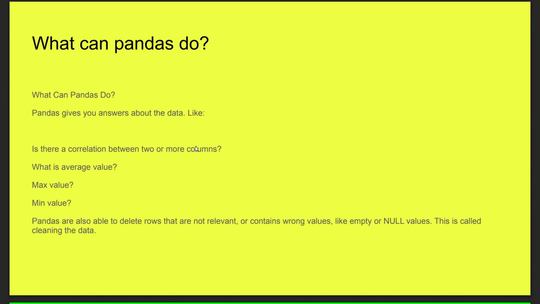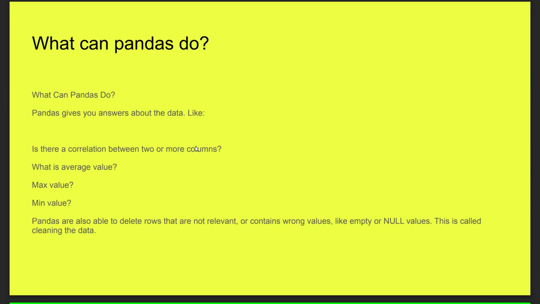It means pandas also has these capabilities. If you want to delete rows which are not relevant, whatever irrelevant rows are present in the data, it can delete those irrelevant rows. It means pandas can delete irrelevant rows or rows containing wrong values. Suppose a data set contains any wrong values, pandas can delete those wrong values also, or even empty or null values. Suppose there are empty values or no values present, pandas can delete empty or null values also.